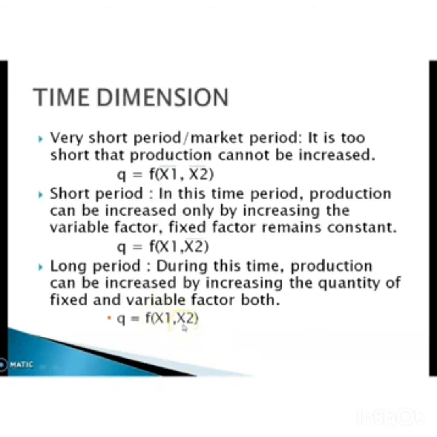There is no fixed factor, because the long run gives the producer adequate time to vary all the inputs used to produce goods. So he gets enough time to change the quantity of both fixed and variable factors. That's why the quantities of x1 and x2 are varying, and there is no fixed input. Both factors are variable in the long run.